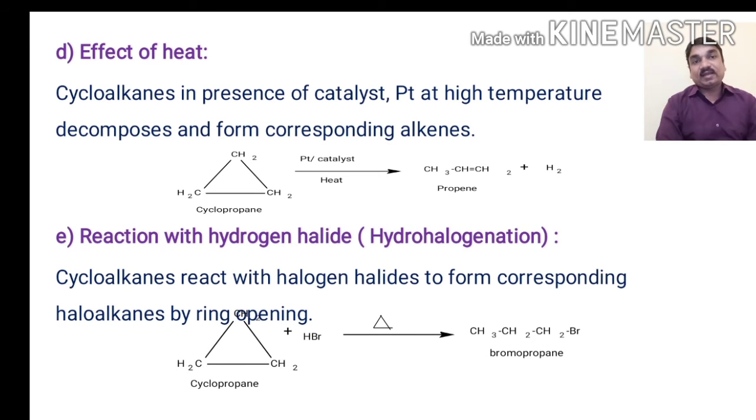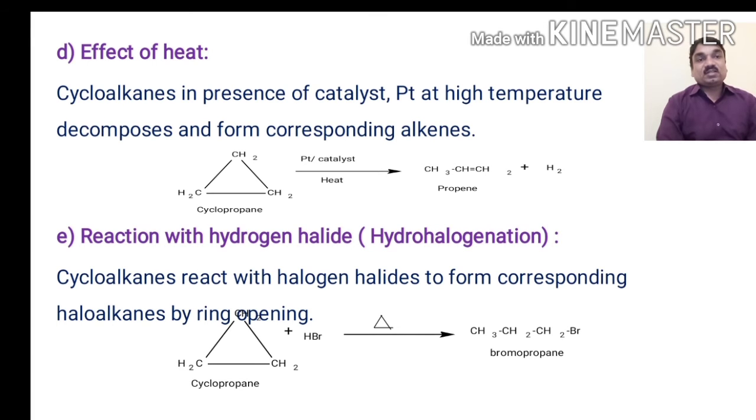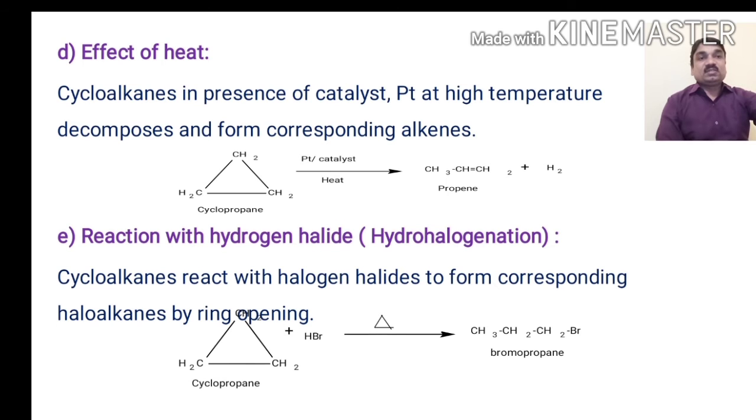We take the example of cyclopropane. When reacted with HBr, hydrogen bromide, and subjected to heat, it gives bromopropane. So this is the hydrohalogenation reaction.